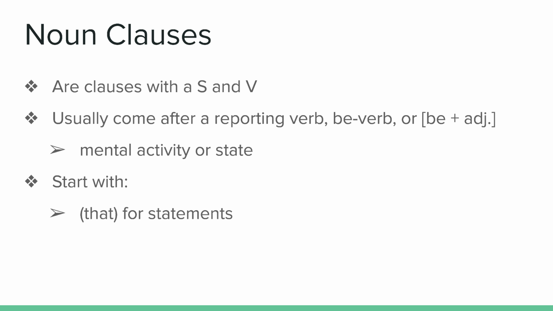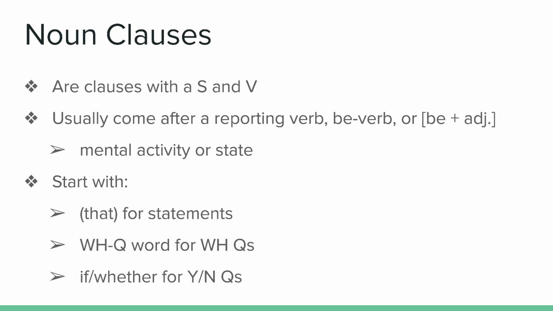So there's basically three types of noun clauses. If it's a regular sentence or a statement, noun clauses start with that. If it's a question, if it's a WH question, it will start with the WH question word: who, what, when, where, why, how much, how long, all those. And if it's a yes or no question, then it will start with if or whether. Okay.